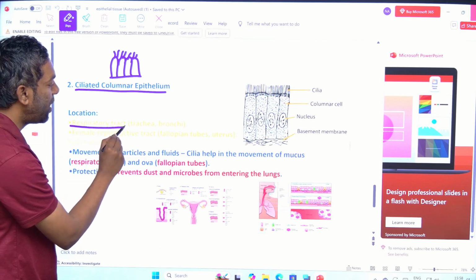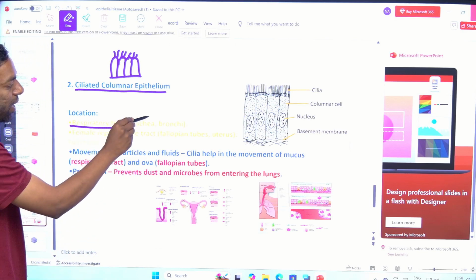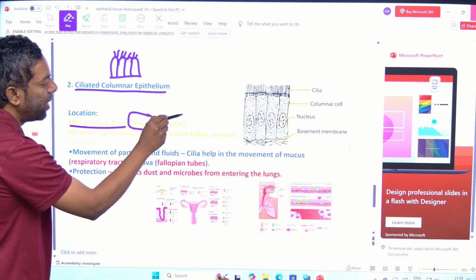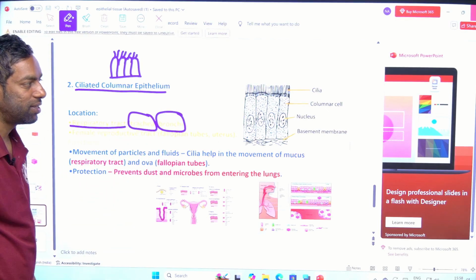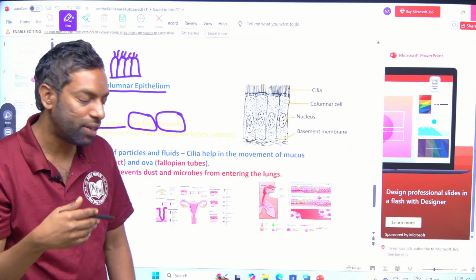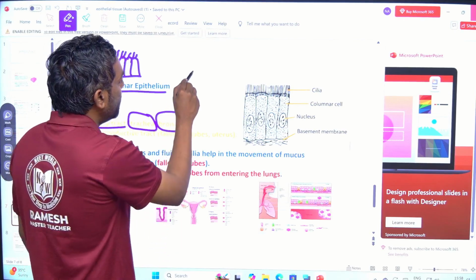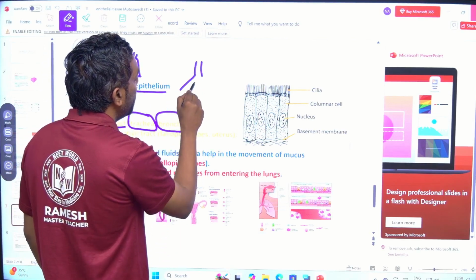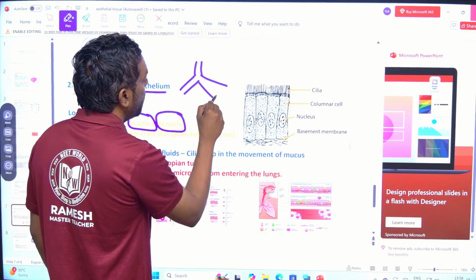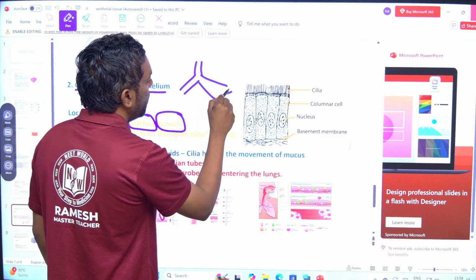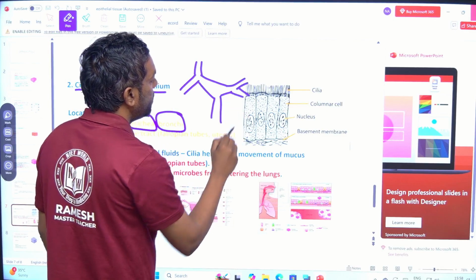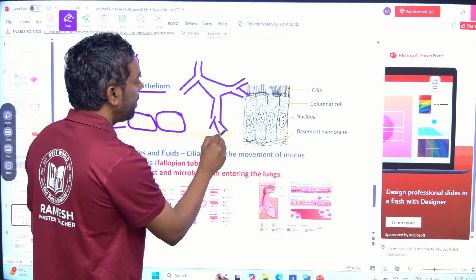Respiratory tract, as we discussed, trachea and bronchi, most important, guys. Where there is a trachea, where there is a bronchi, most important. Yes, this is the respiratory tract.